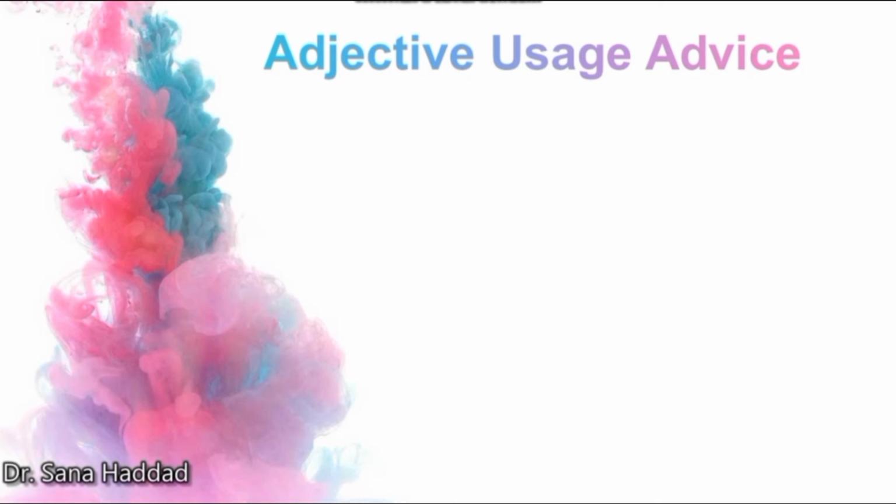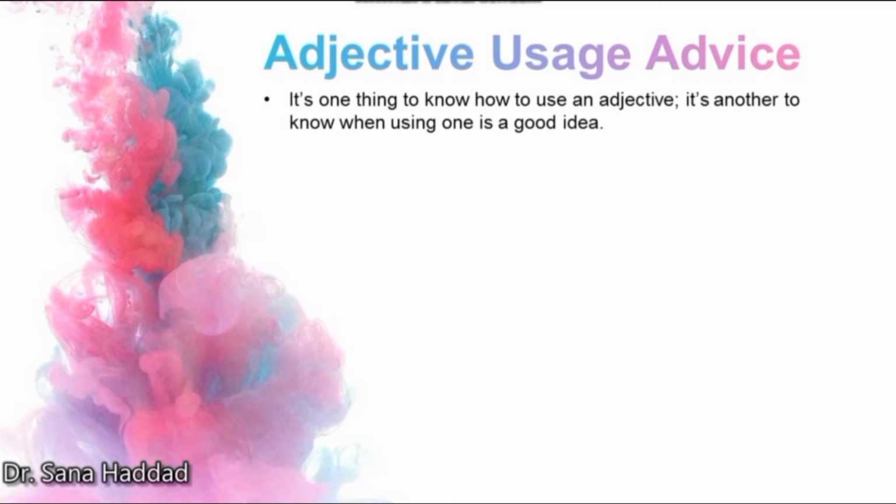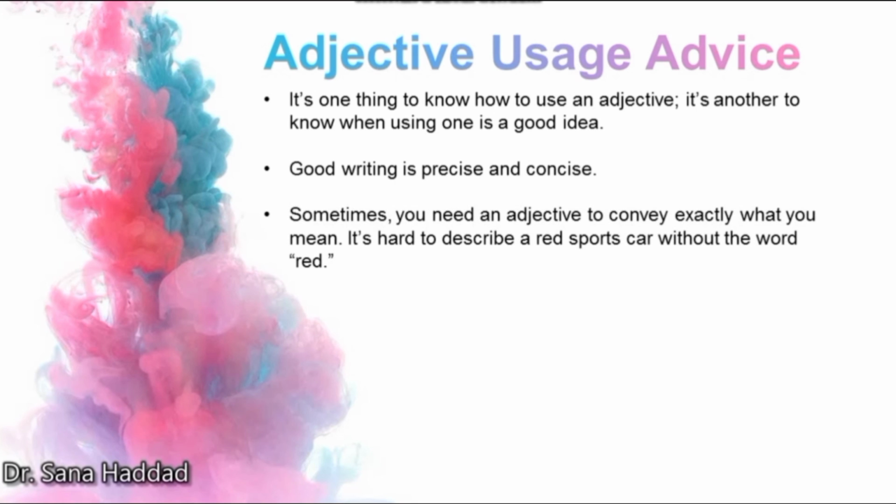Here's some adjective usage advice. It's one thing to know how to use an adjective, and it's another to know when using one is a good idea. Good writing is precise and concise, which means that it's very specific and it's straight to the point. Sometimes you need an adjective to convey exactly what you mean. It's hard to describe a red sports car without using the word red.